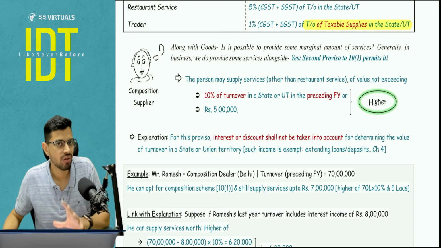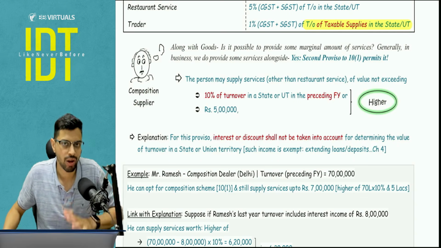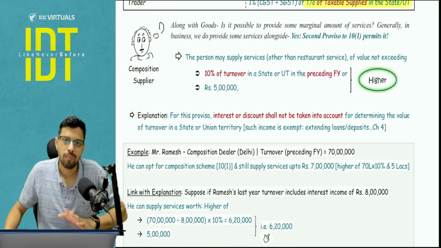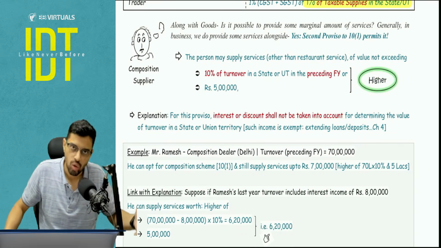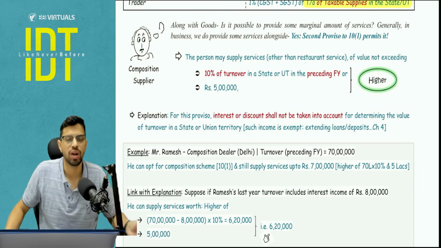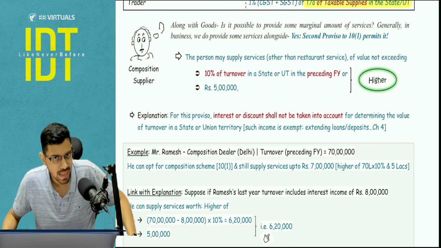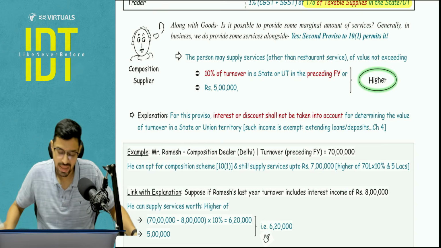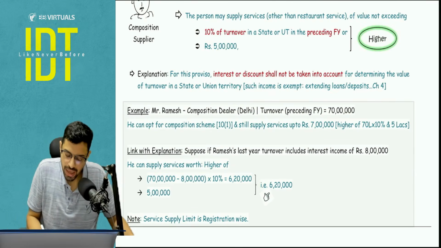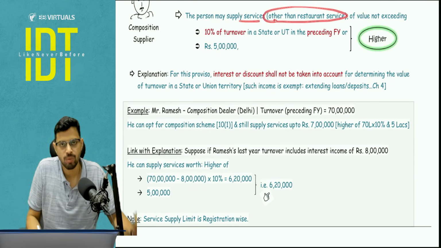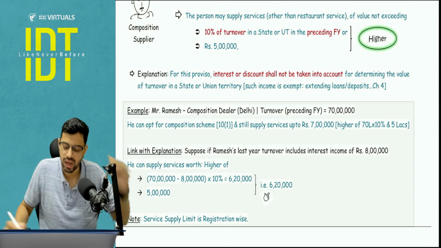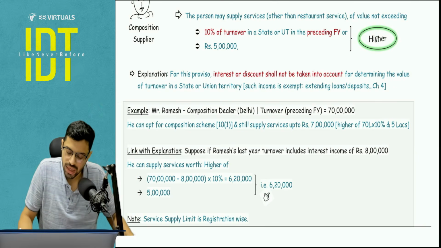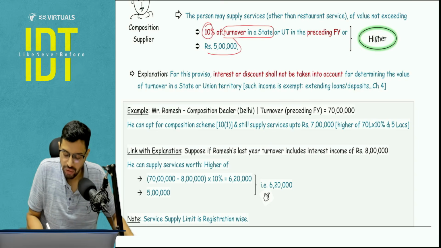So that was something of a hindrance, that was not right. So the law has given you a marginal limit of services that you can do apart from your main manufacturing or trading or whatever the case may be. Is it clear? So what is this limit up to which you can give services? Pay attention that the supplier may supply services other than restaurant, because restaurant is anyway mainly covered in 10.1. What is the limit? Your preceding year turnover in the state, means your GST's turnover in the state, 10% of that or 5 lakh, whichever is higher.